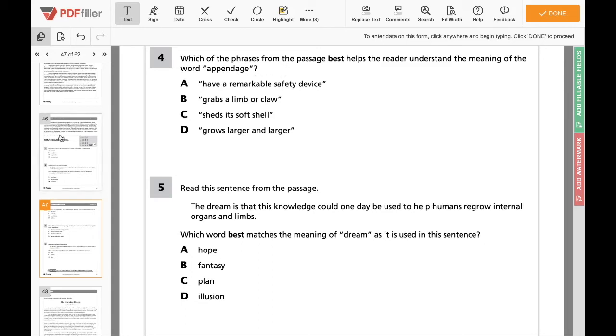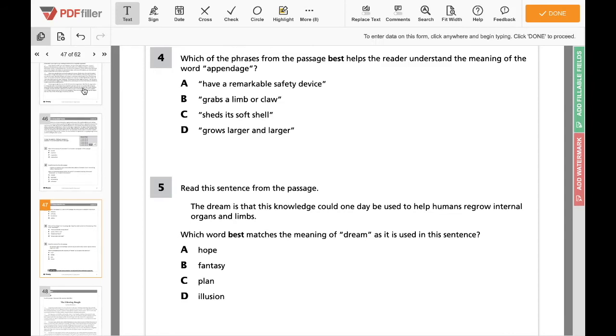So, appendage, we don't know what that means. That would be some technical language. So, the options they give us are: appendage means have a remarkable safety device, grabs a limb or claw, sheds its soft shell, or grows larger and larger?